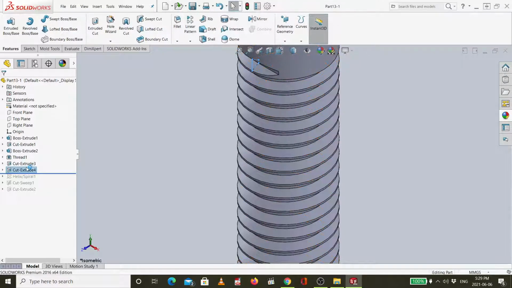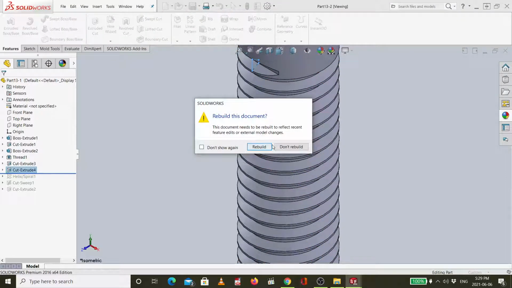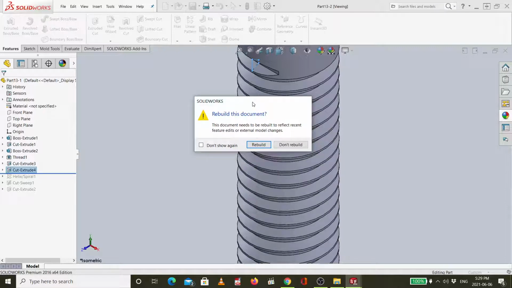So I can choose this one. Now it gives me one message, rebuild this document. I'm opening now the nut. So why does it give me this warning? Because I designed the nut using this bolt. So if I say rebuild, it means it will use the new thread.